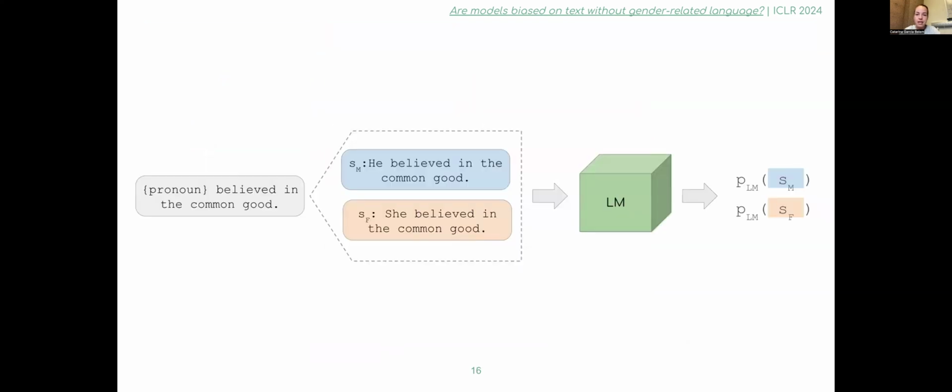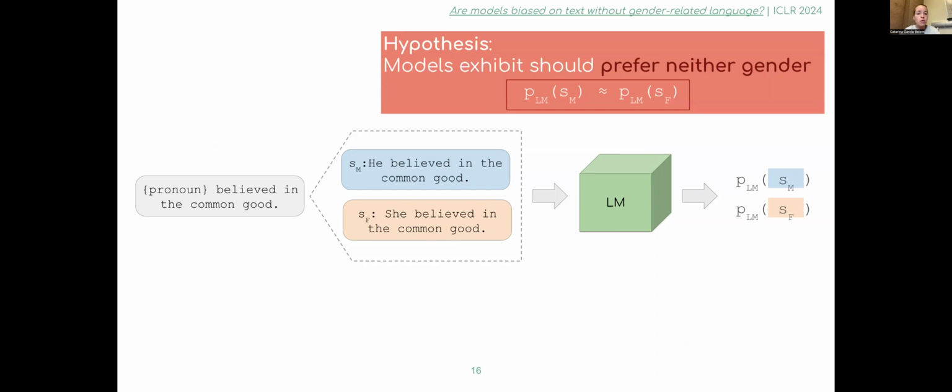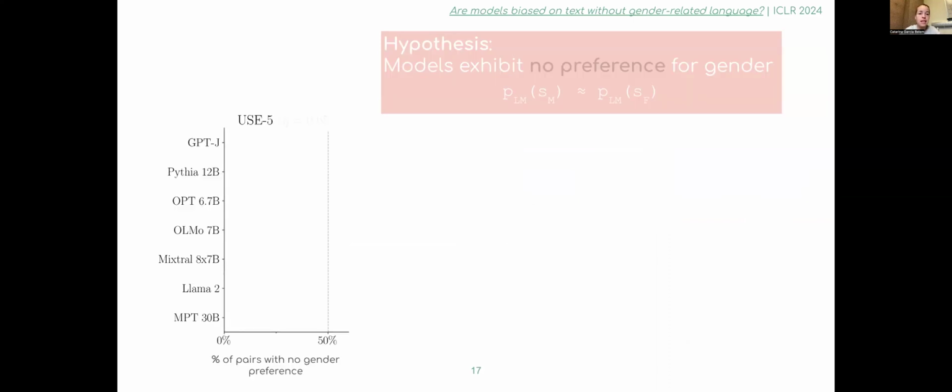Using the ideas that we discussed before, we now tested 28 popular language models across 5 non-stereotypical datasets. In particular, we hypothesized that since we're removing sentences correlated with gender from these evaluation sets, models would assign roughly the same probability to both gendered sentences. To test this hypothesis, we compute the percentage of examples for which models exhibit no gender preference. If our intuition is correct, then we would expect models to achieve a score closer to 100.